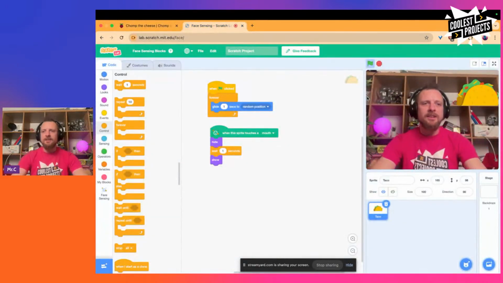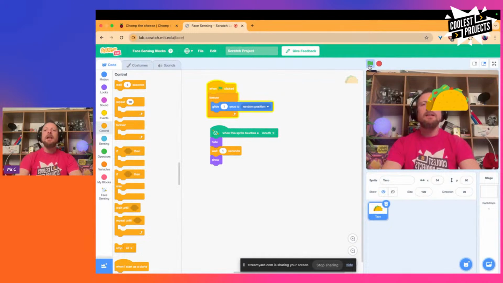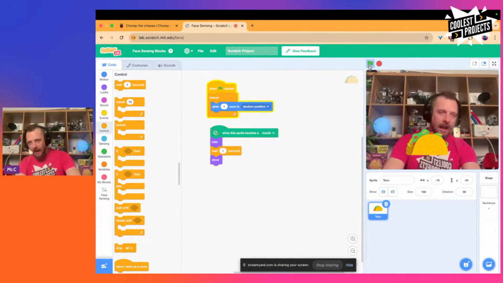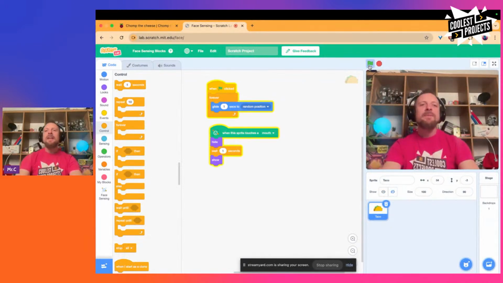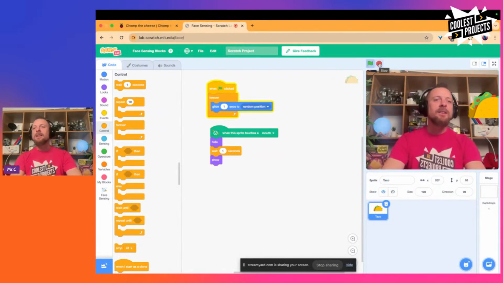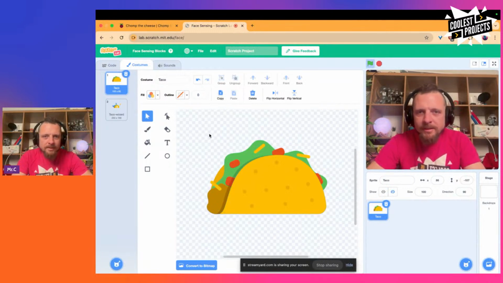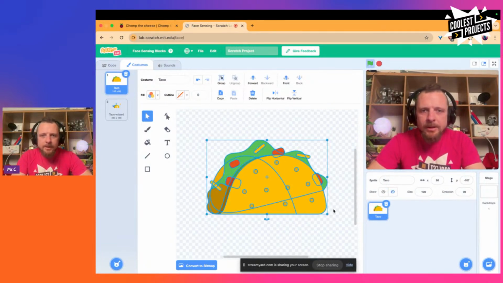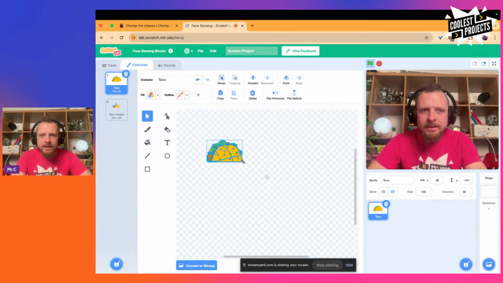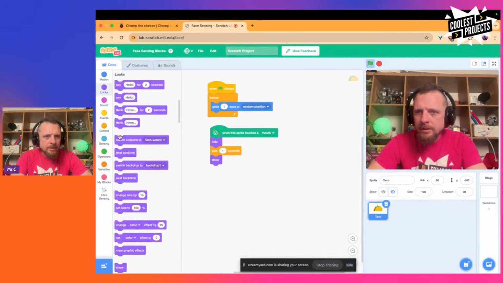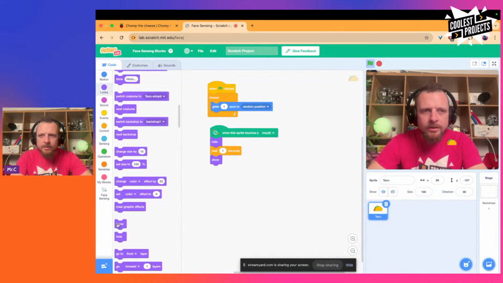Okay, so I'm going to try and catch this taco now, but I have a sneaking suspicion it's too big. So let's see. Yeah, it's a bit easy with a taco that big. So I'm going to go back to my costume. I want to make this a little bit smaller. I'm going to grab the costume and shrink it down to what I think is a good size for a taco. Let's go back to the code and we'll go to looks and we'll say show. There we go.